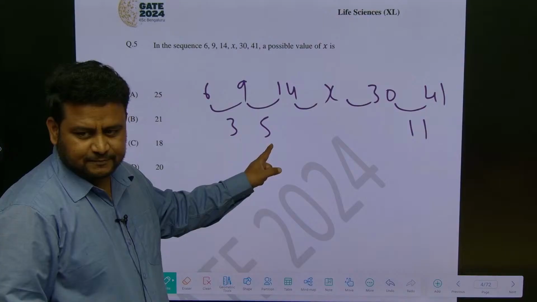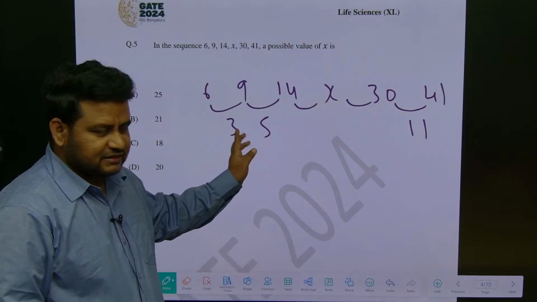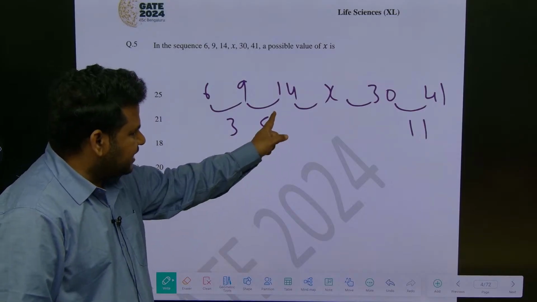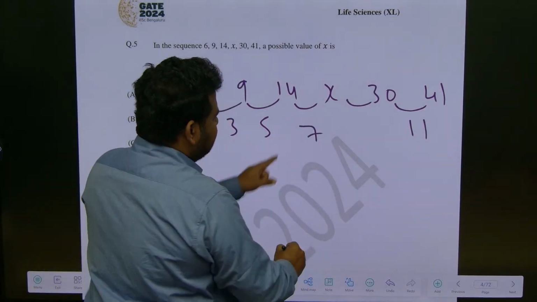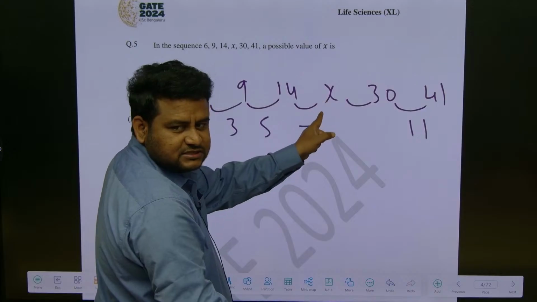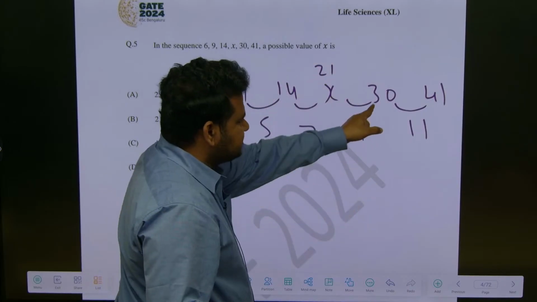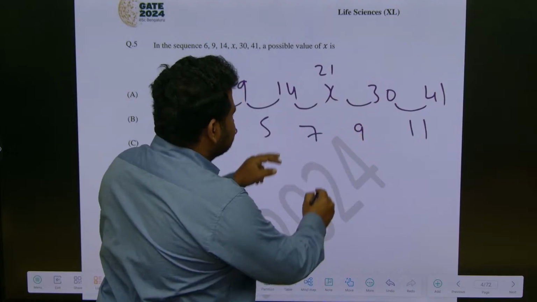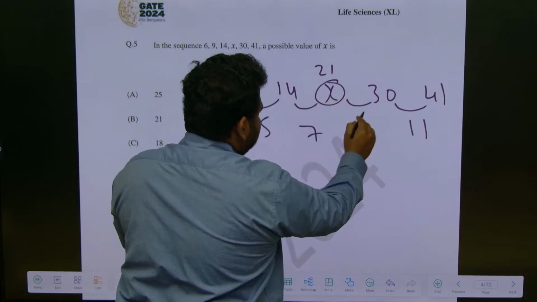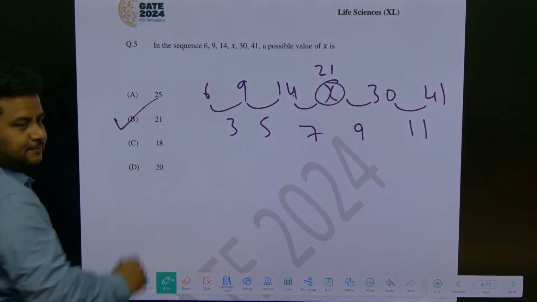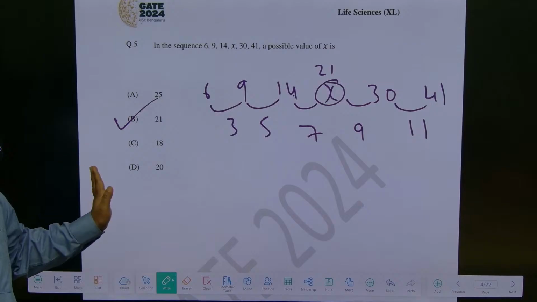So 3, 5 is coming. That means something odd numbers are there. So 3, 5, and here if I put 7, then 14 plus 7 is 21. Then here it should come 9, so 21 plus 9 is 30. It is satisfying. What are they asking us? This number, which will be 14 plus 7, 21. The right answer is option B. Clear? Just by the method of difference.